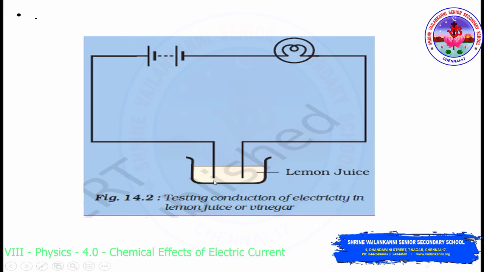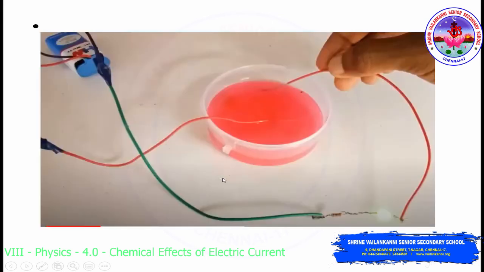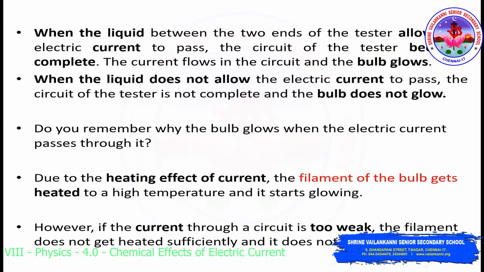And see, the wire has not touched the bottom of the cup, as well as it should not touch each other. The tips of the wire should not touch each other. So by doing this, there is no break in the path of the electricity, which allows the bulb to glow. If there is a break in the path of the electricity, the bulb will not glow. So this is how you have to perform this activity.